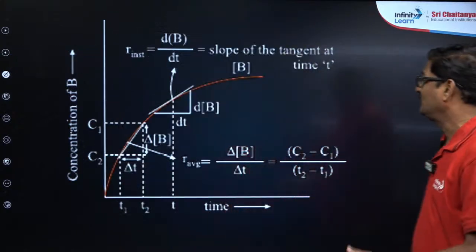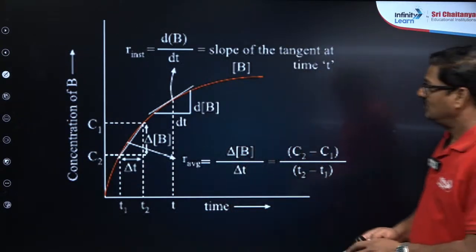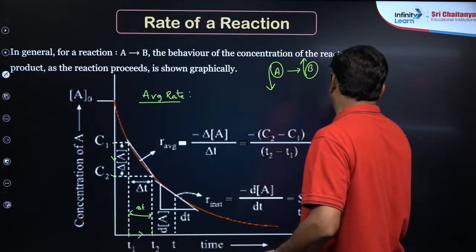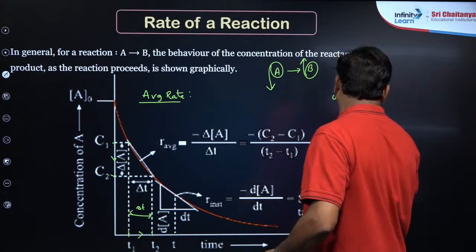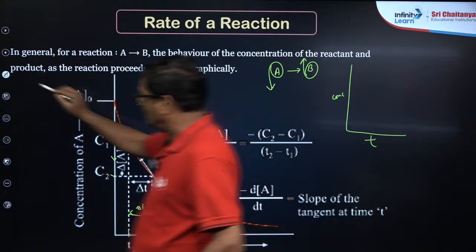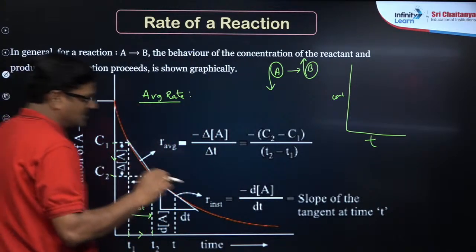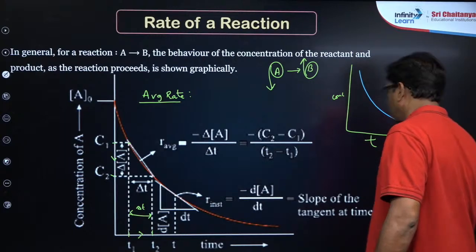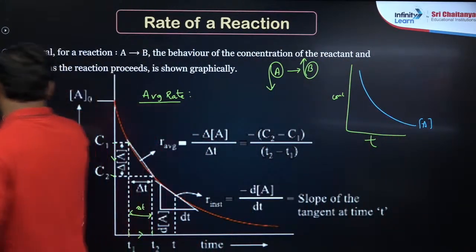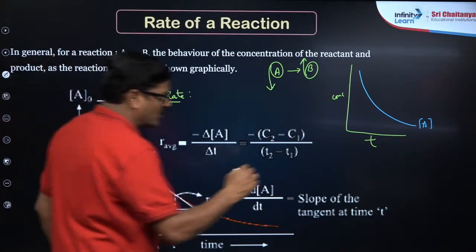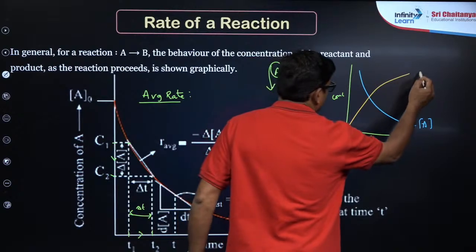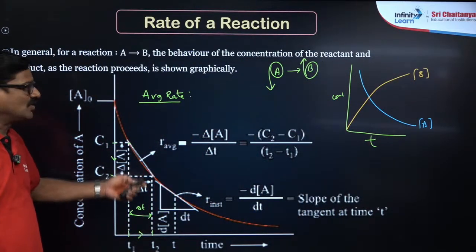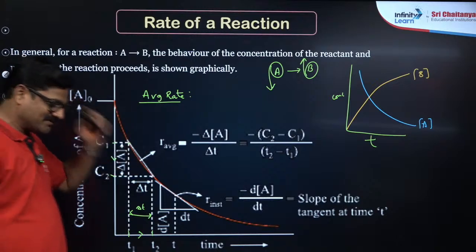Let us see here. In this average rate, as time proceeds, the reactant concentration is decreased and the product concentration is increased. This is the product concentration that is increased. This graph shows the decrease in the concentration of the reactant.